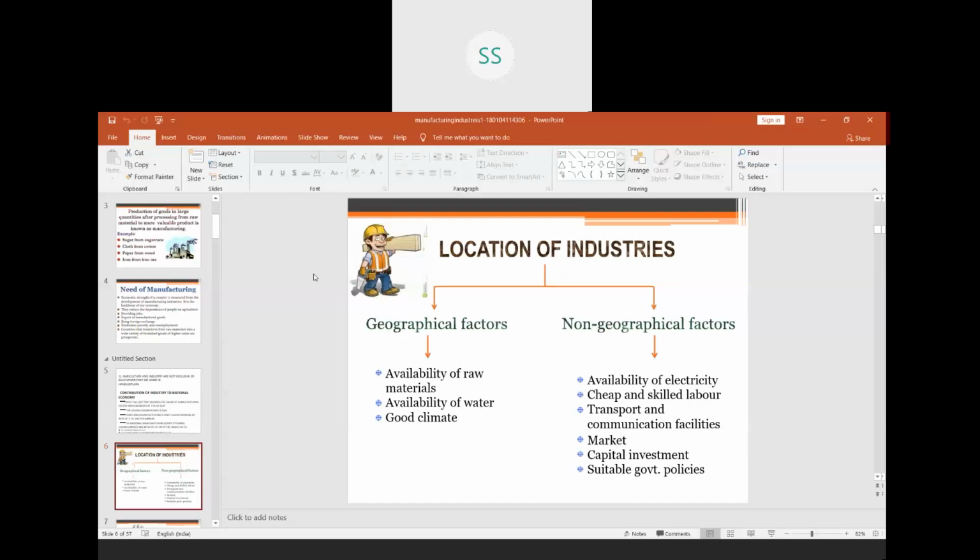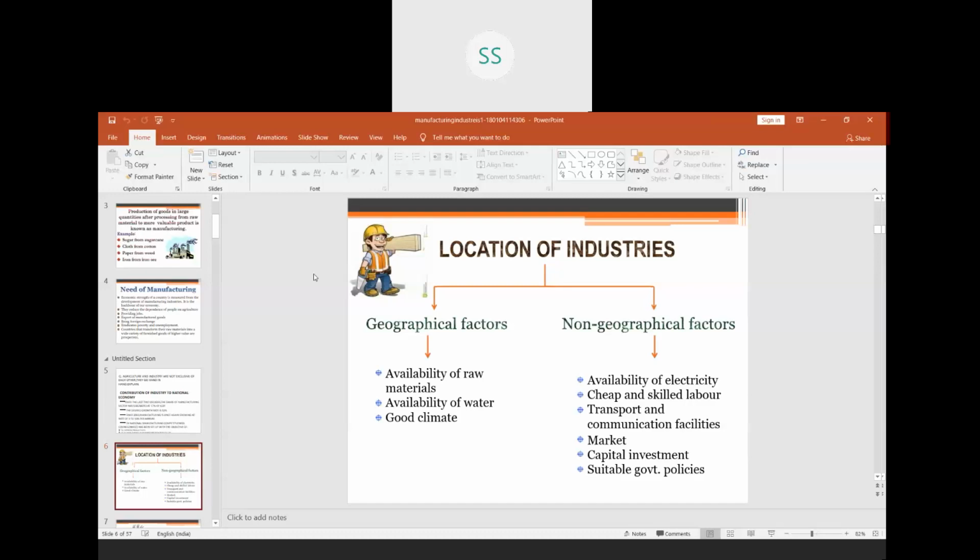Then we have non-geographical factors. In addition, there are so many other factors where you would like to locate your industry. For example, availability of electricity. Definitely every factory needs electricity. So cheap electricity, cheap and skilled labor. If you are setting up a factory and there is no labor, again you will not get any profit.